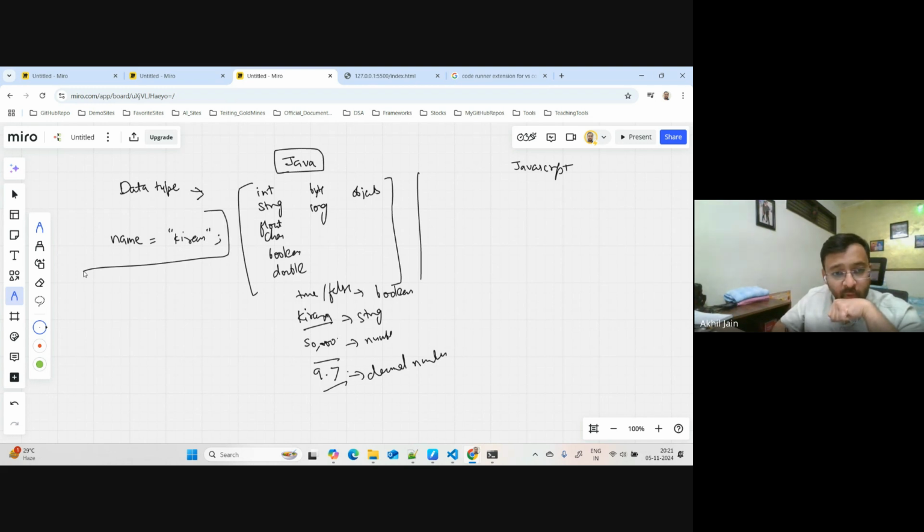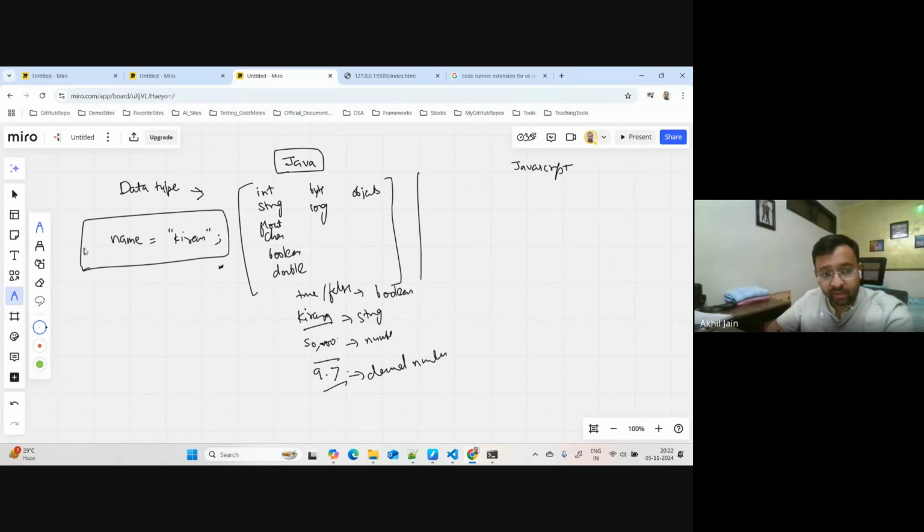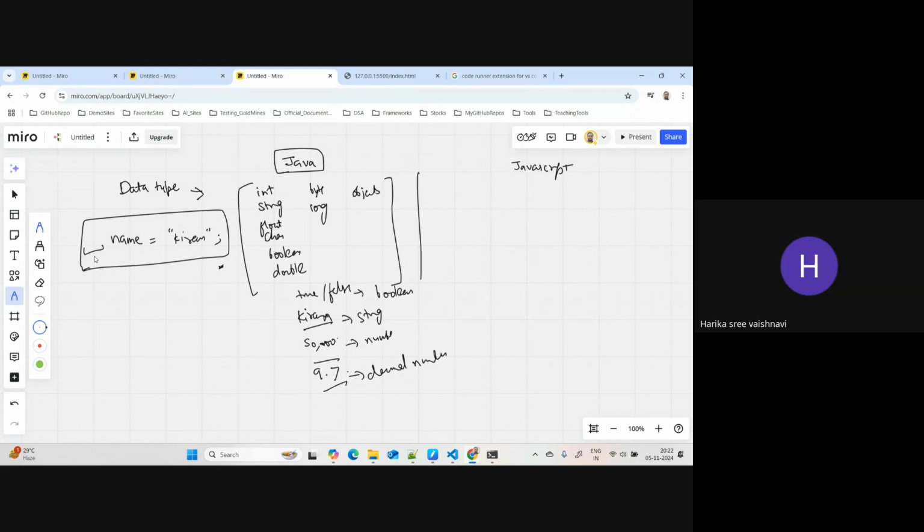Will this line of code work in Java? I mean, considering that I've placed it inside the class and then inside the main function, and I'm writing this line, will it work? Or am I missing something on it? Missing the data type. Right, I'm missing the data type here, which will come here, right? So what data type should I mention here? String. String, right? String here.